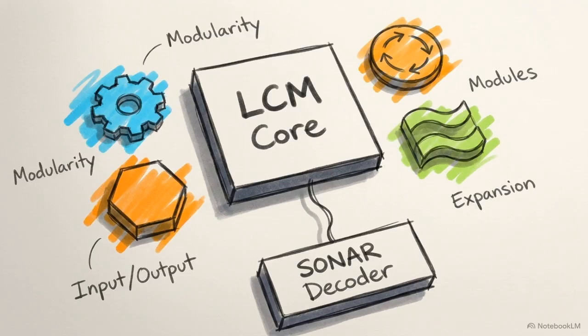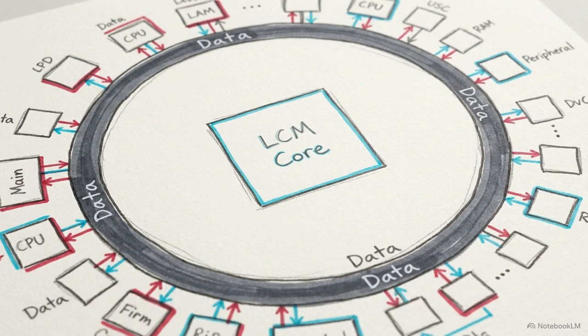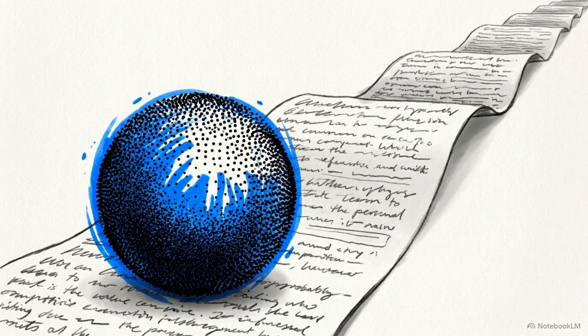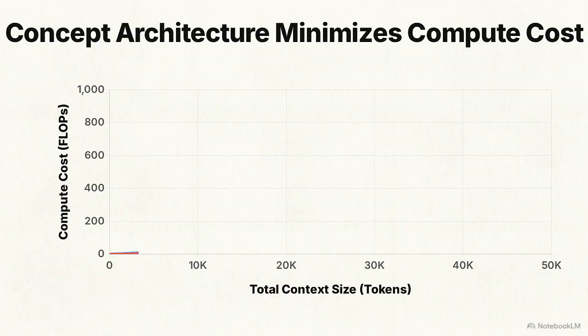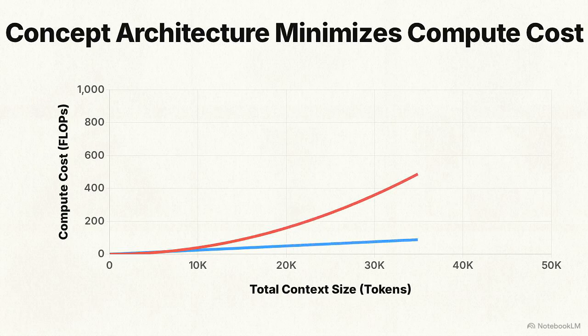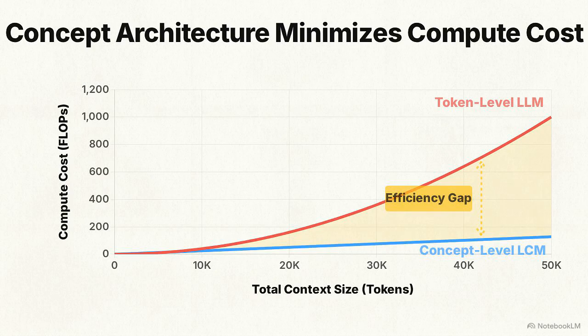Scaling an LCM to new languages or modalities requires only the training of new peripheral decoders. It eliminates the need to inject massive amounts of multilingual data into the core reasoning model. Operating at the concept level also yields an advantage in computational scalability when dealing with long context windows. This graph illustrates sequence length cost. Encoding a 20-word sentence as one concept vector reduces sequence length by an order of magnitude. Transformer complexity scales quadratically, so this compaction minimizes overhead for massive context analysis. The longer the context, the wider the efficiency gap.